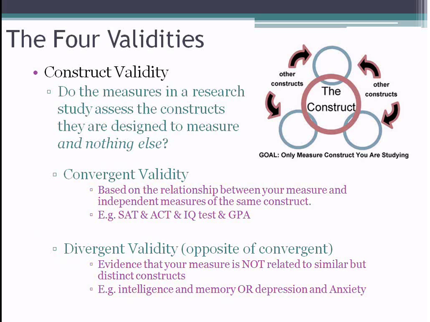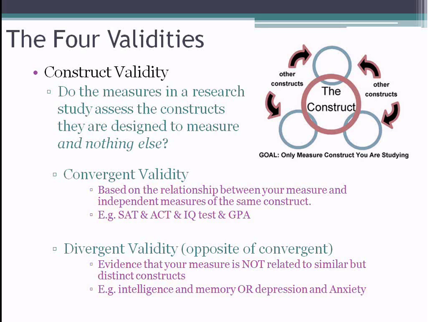Another way that we can demonstrate that the tool we're using to assess a construct is valid is through convergent and divergent validity. This is essentially showing that our tool functions in a similar fashion to other similar measures and does not function similarly to different measures, right?